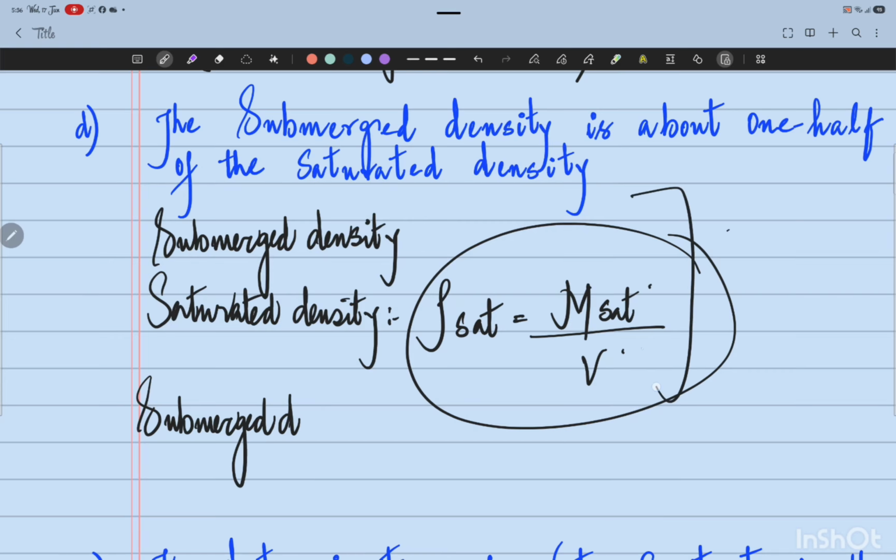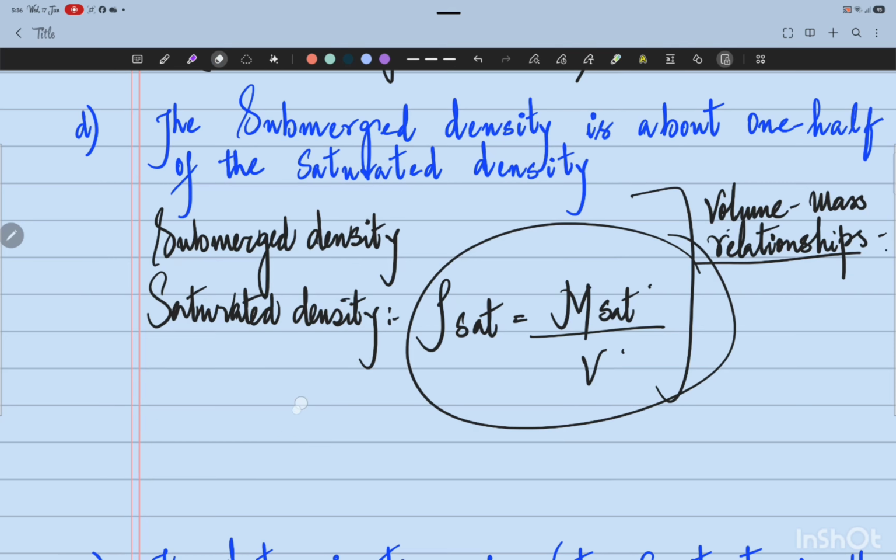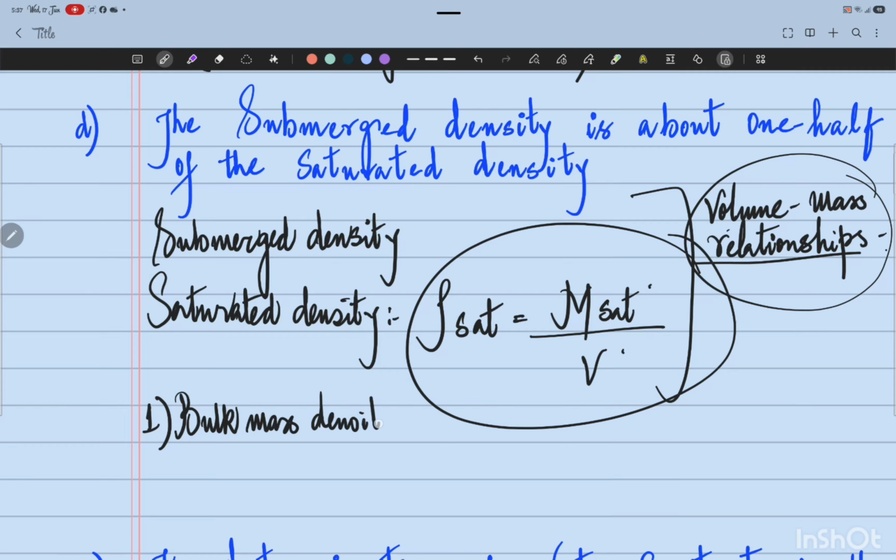These are the volume mass relationships, and we have important volume mass relationships. The first one being, let me write it over here first. We have some very important volume mass relationships in a soil sample, and some of them are the bulk mass density, and you must know that these volume mass relationships are in terms of mass density. Very important.